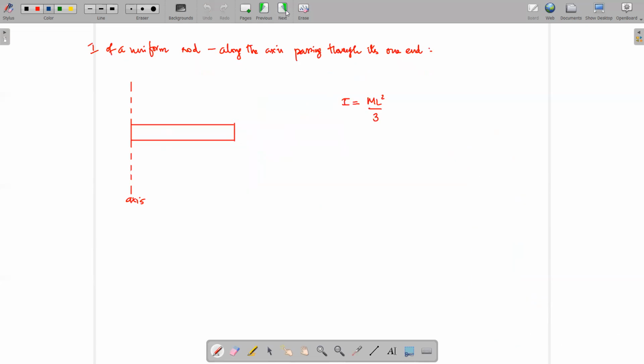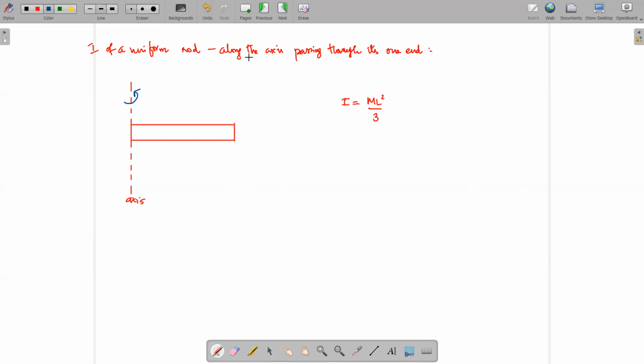Next, we'll take the example of the moment of inertia of the same uniform rod, but the difference here is that the axis of rotation is passing through one of its ends. Here the answer is actually m L squared by 3.